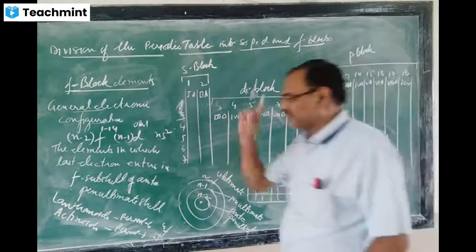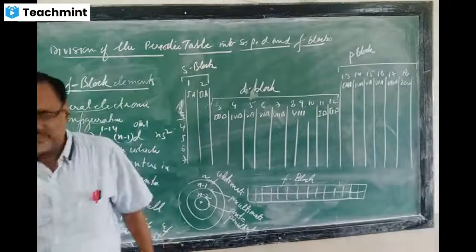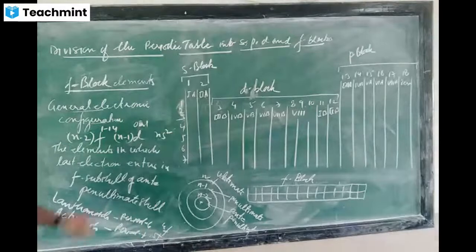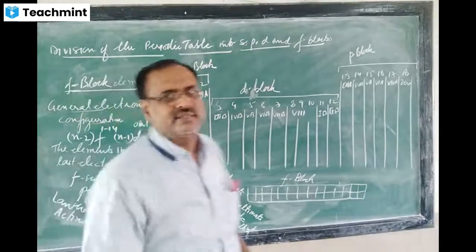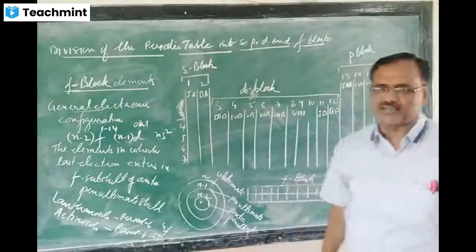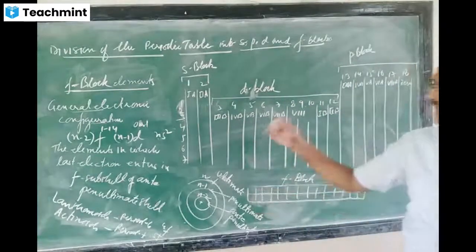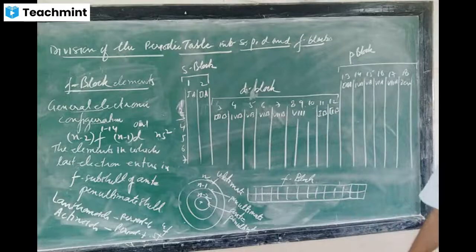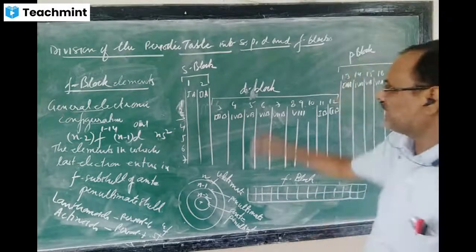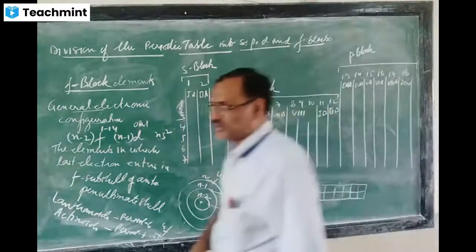So the important point for you is the definition of each block and the general electronic configuration. In your examination, the general electronic configuration and definition are asked. And if you go for any competitive examination, they also ask for the general electronic configuration. So mark it in your book and learn it. If you have any doubt, you can ask.